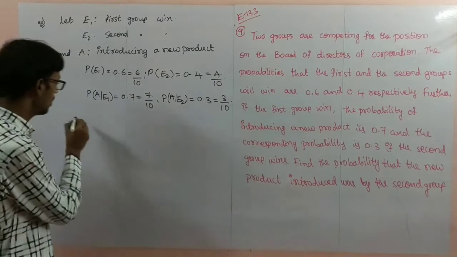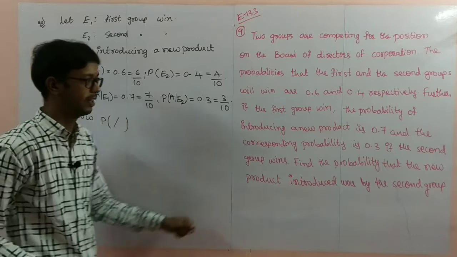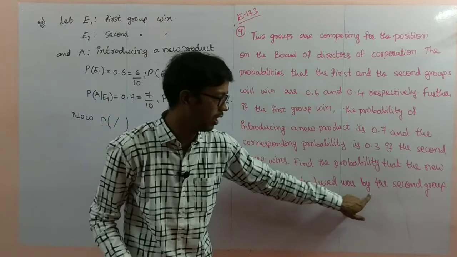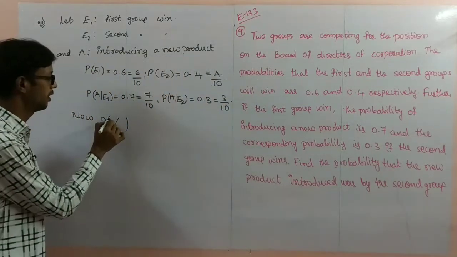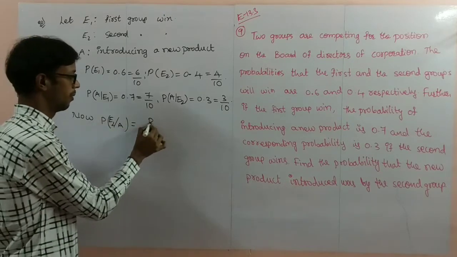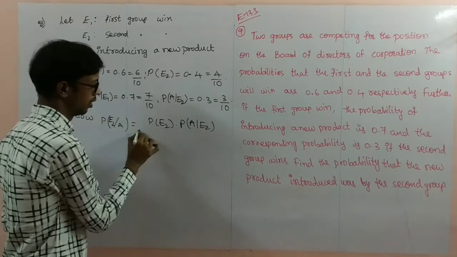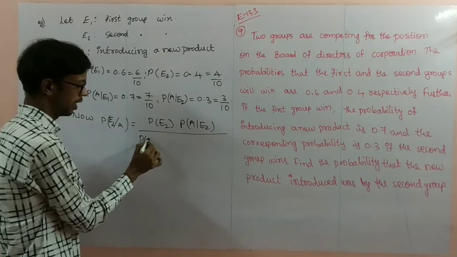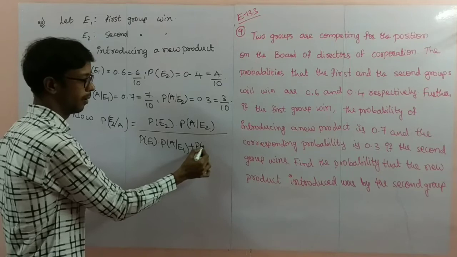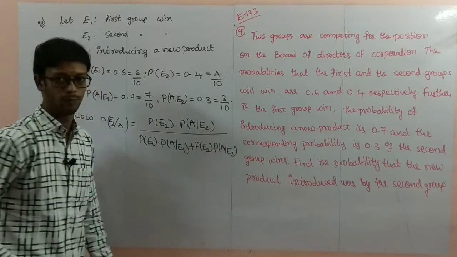Now you have to find the probability that the new product was introduced by the second group. Second group means we have to write E2, and the new product is fixed. So the probability of E2 into probability of A given E2, divided by probability of E1 into probability of A given E1 plus probability of E2 into probability of A given E2.